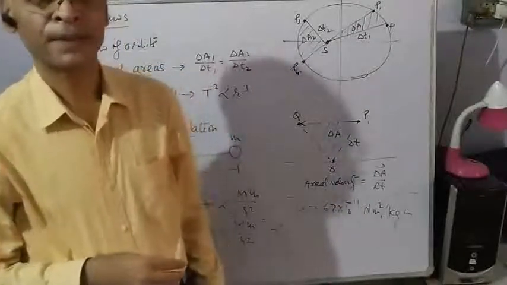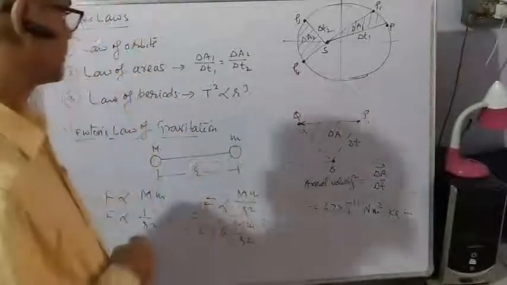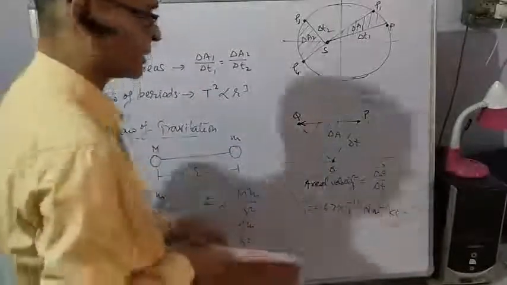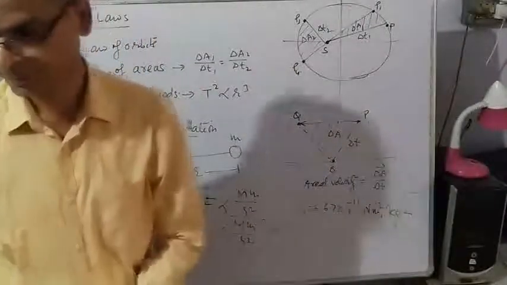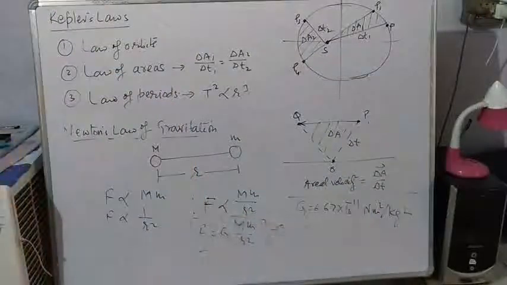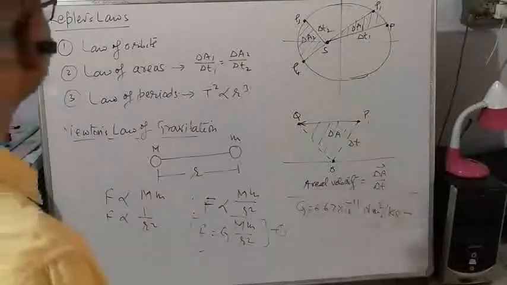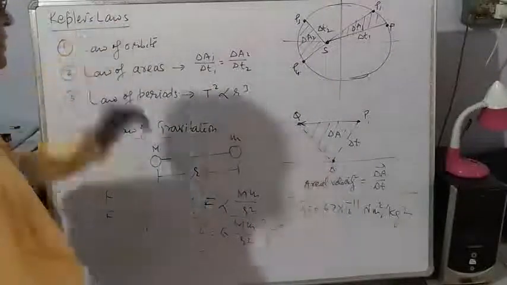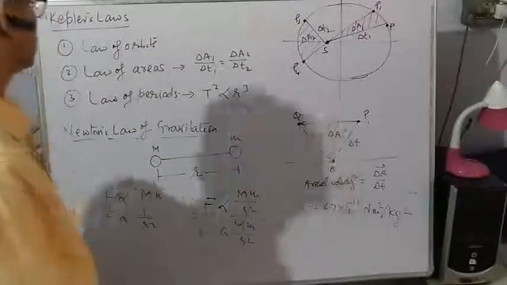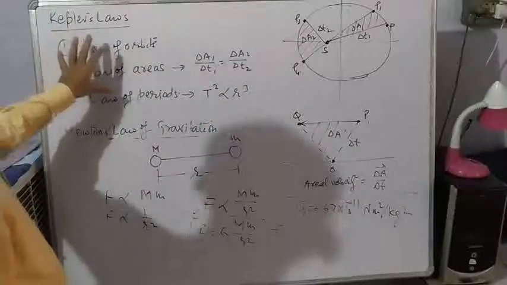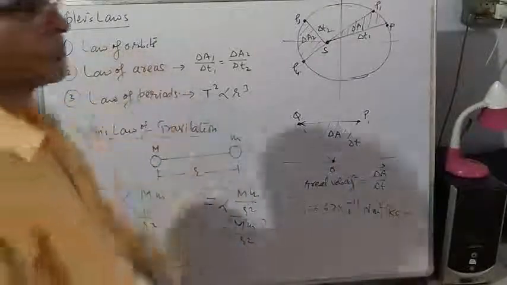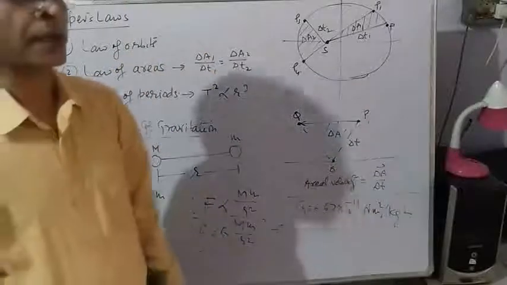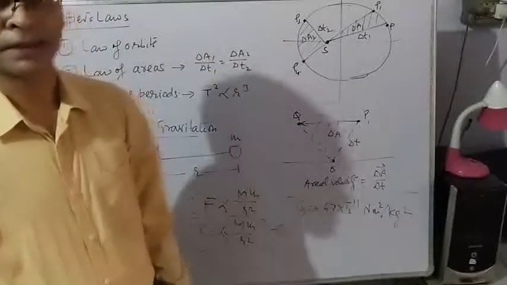We are starting a new chapter today. The chapter is gravitation. The first part of the chapter is Kepler's laws. There are three laws given by Kepler, applicable to the motion of planets around the sun and the motion of satellites around planets.